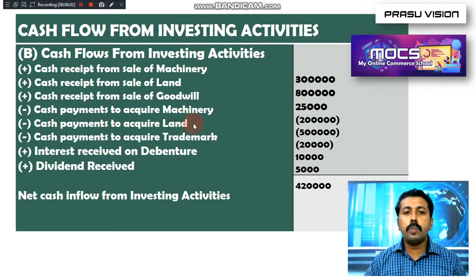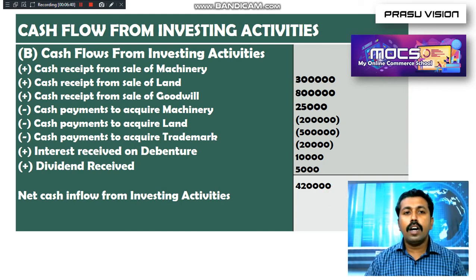So cash payments to purchase machinery, land, and trademark are outflows of cash, and they are noted inside brackets. As I said, interest received on debentures and dividend received on shares are taken as positive figures, and we will never take interest paid and dividend paid. After adjusting all these items, we get net cash inflow from investing activity of 4,20,000.